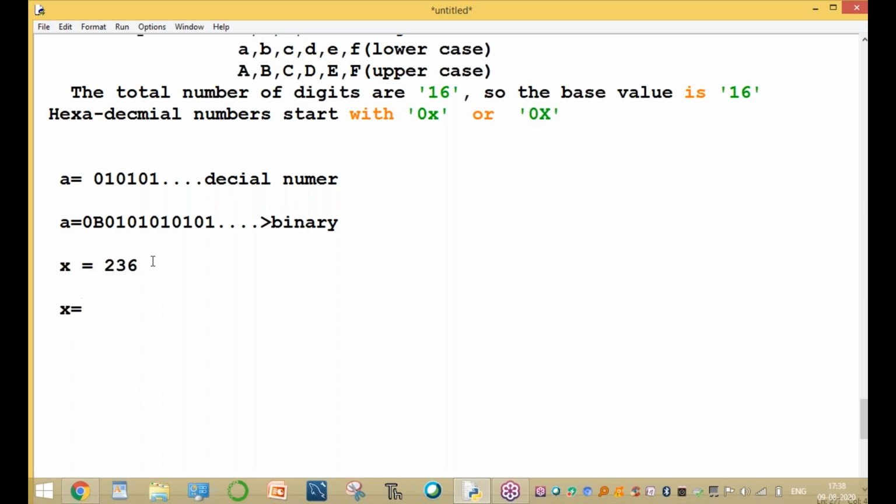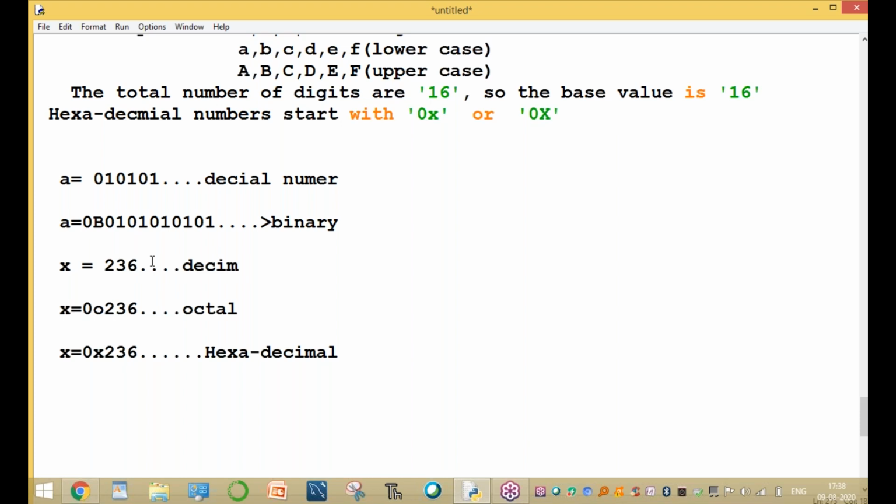For example, x equal to 0o236. Sorry, it is an octal. x equal to 0x236 or 0X236, now it is a hexadecimal. This is an octal. This is a decimal.